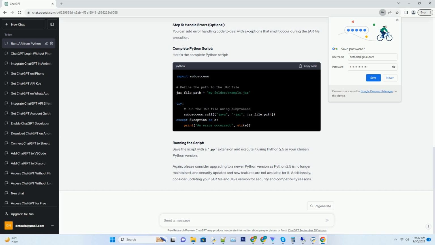Running the script. Save the script with a .py extension and execute it using Python 2.5 or your chosen Python version. Again, please consider upgrading to a newer Python version as Python 2.5 is no longer maintained, and security updates and new features are not available for it. Additionally, consider updating your jar file and Java version for security and compatibility reasons.